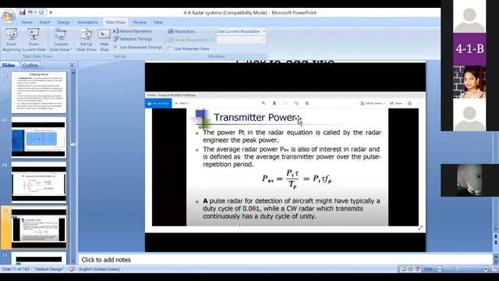And this concept explains transmitter power. We already know that in the radar range equation, PT is nothing but the total power transmitted by the radar system. So here P average is calculated by using this formula, where P average is equal to the total power transmitted by the radar system into the duty cycle, where duty cycle is given as tau by TP, where tau is the pulse width and TP is the pulse repetition time interval.